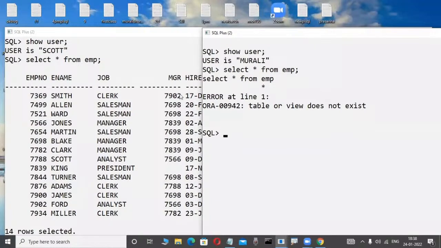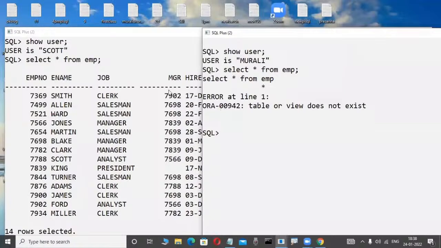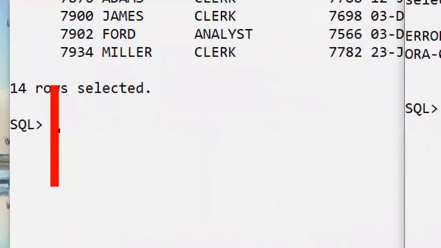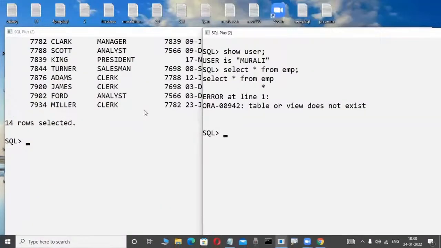Okay, fine. If this Murali user is interested in accessing the Scott user's table, for example, first the Murali user requests, for example, the Murali employee requests the Scott employee, please give me your table. I am using some information from your table in my project. They are requesting, for example. Whenever the Murali employee requests the Scott employee for EMP table access, suppose this Scott employee gives permission through some commands. Later you will become familiar with these commands in our language. Grant is a command. We are learning, don't worry. Now suppose they give permission through a grant command.